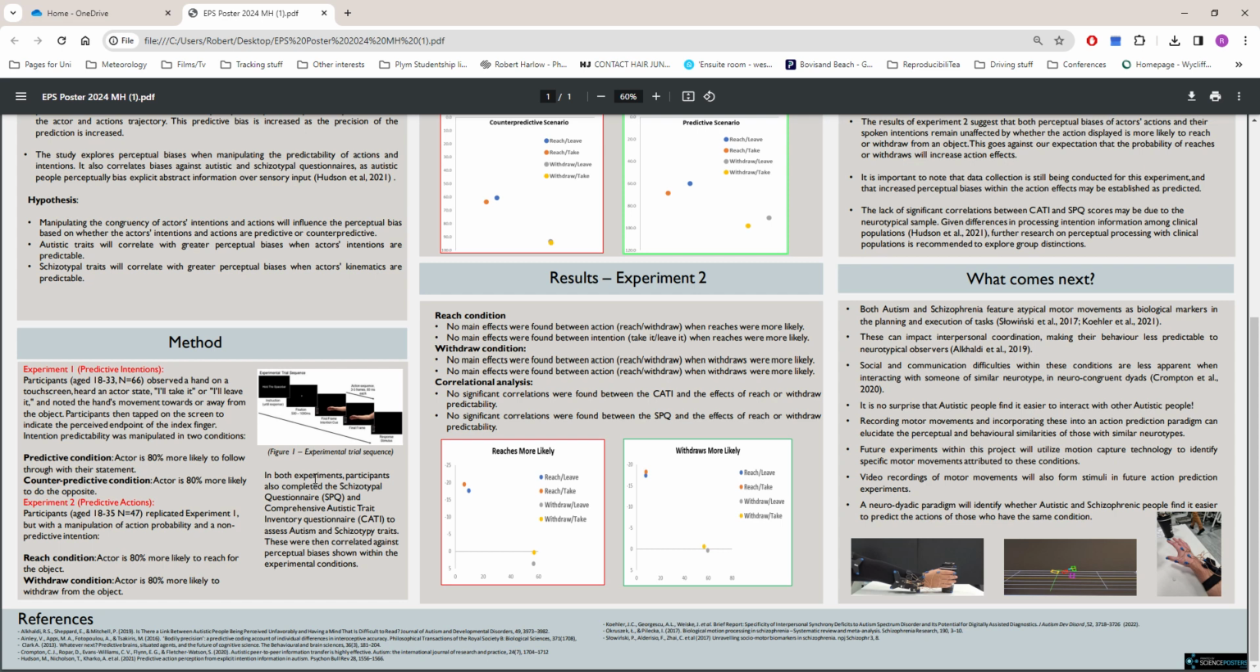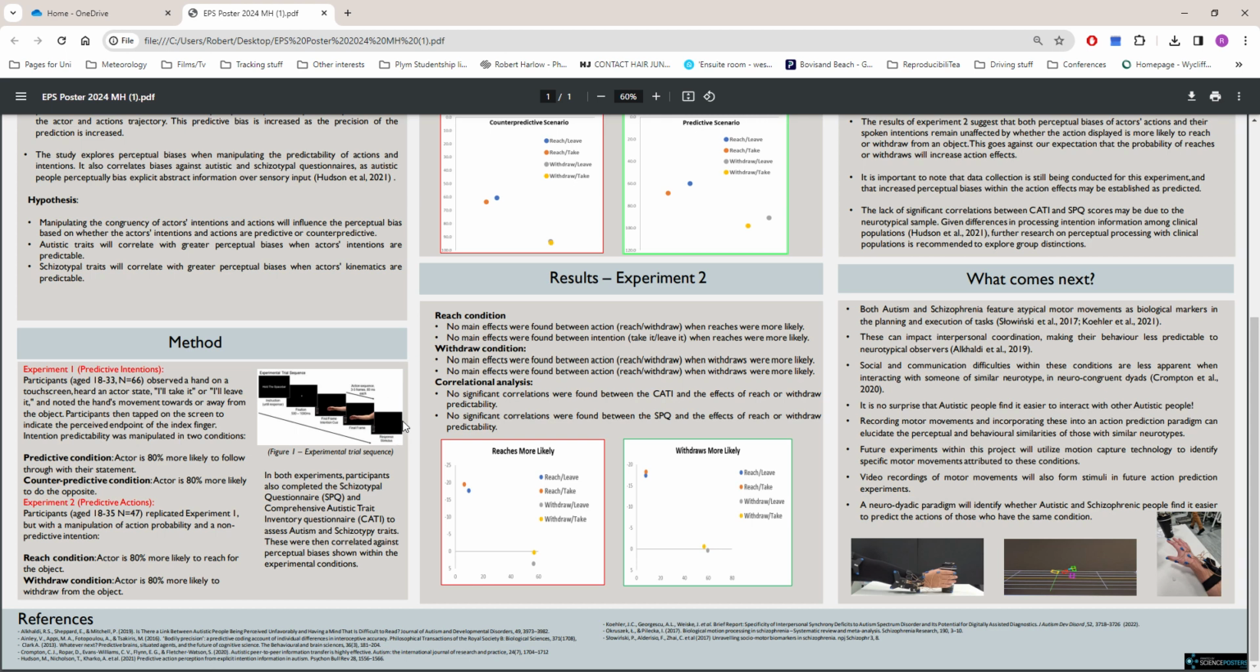So what did we do to test this? Well, we ran two action prediction experiments based on Hudson et al.'s previous study. If you focus on this experimental trial sequence, you'll see what participants see. In the first instance, a hand will appear next to an object. Then you'll hear an actor state, "I'll take it" or "I'll leave it." Then the hand will either move towards or away from the object. And then the hand will disappear.